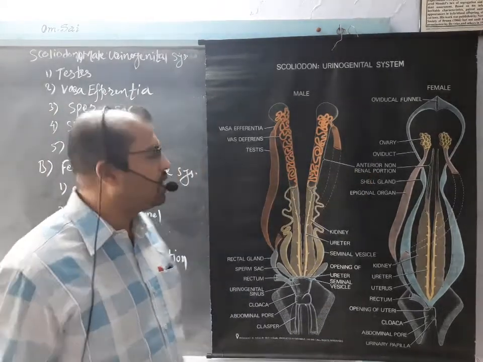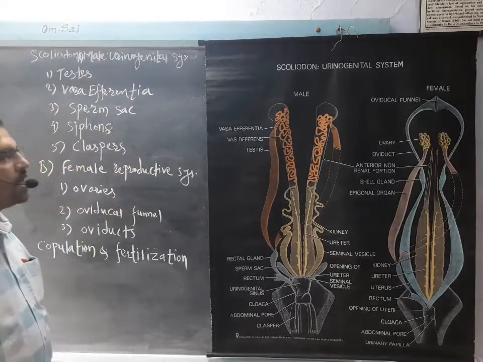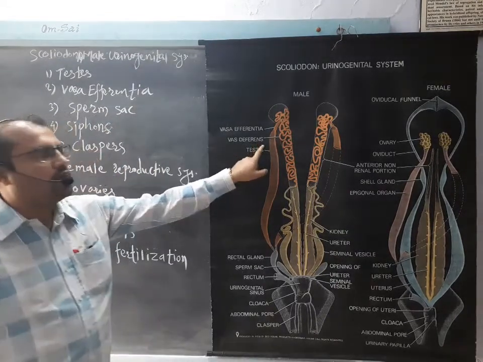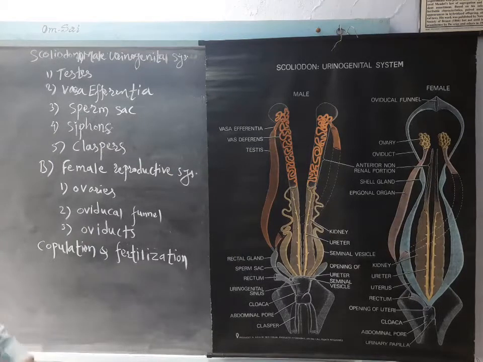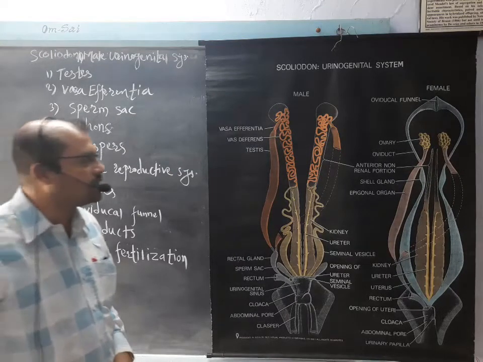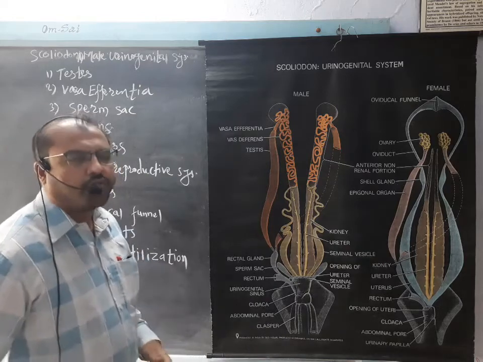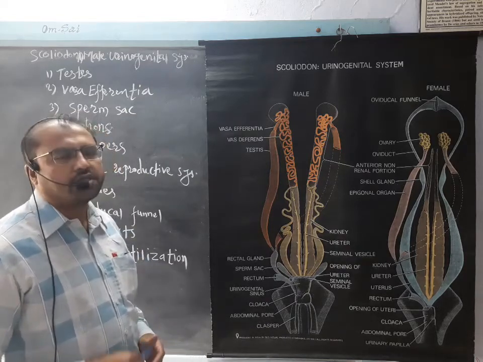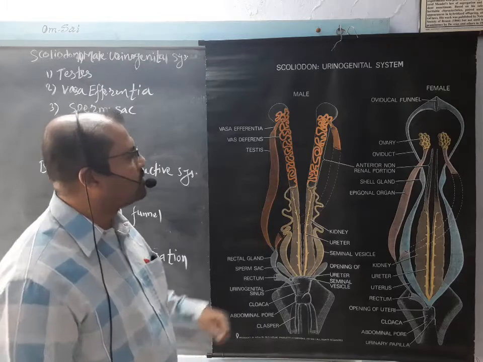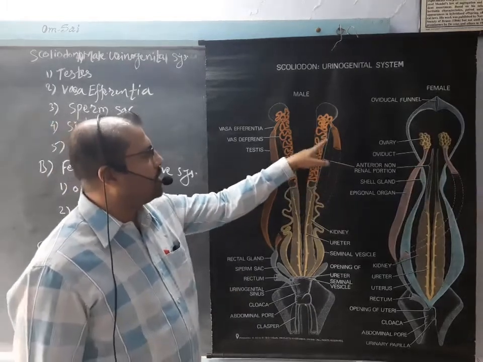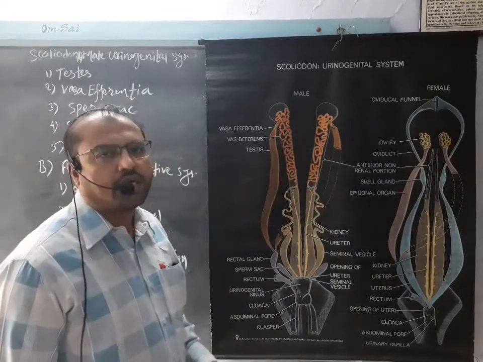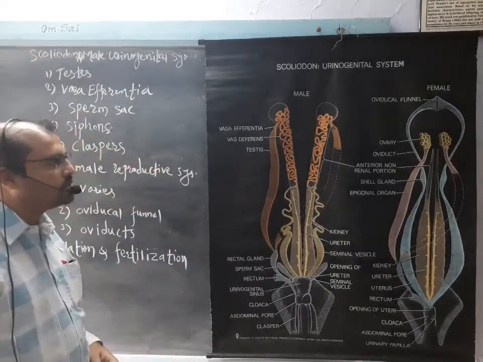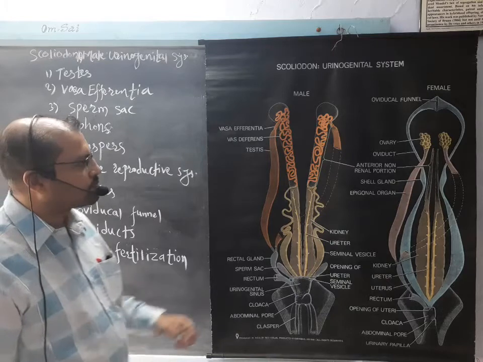The anterior portion is called the non-renal portion because it has the vasa deferentia. Due to the vasa deferentia present at the anteriormost part of the kidneys, it is non-renal and not performing the function of filtration of nitrogenous waste. So this anteriormost part is non-renal, and it is also called the genital part or reproductive part in the case of the male.